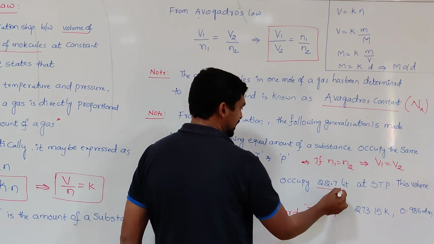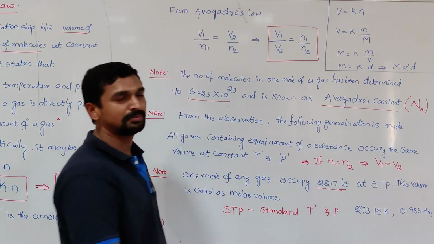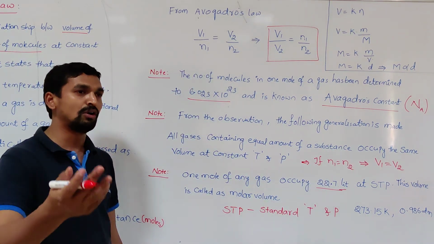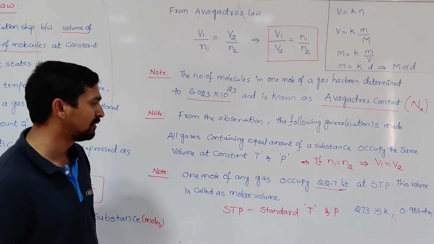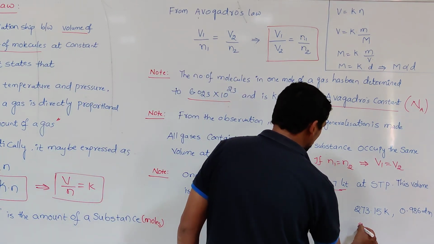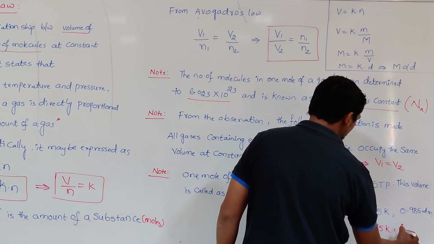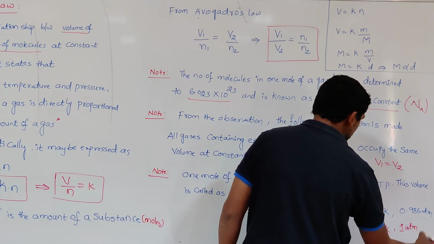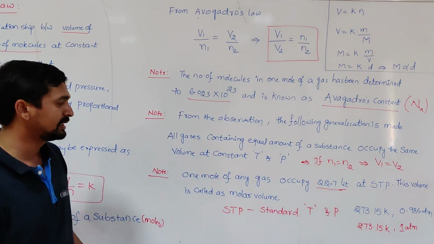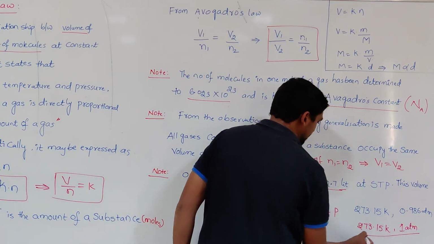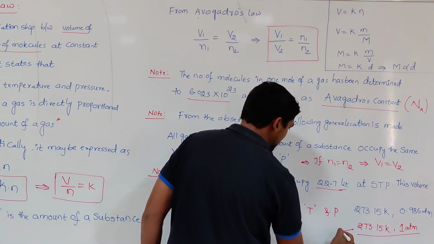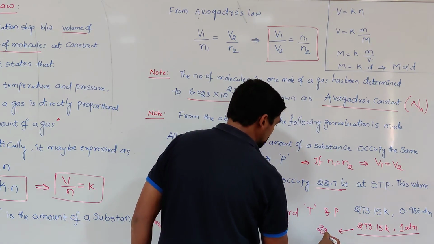This is what I have written here, but in most of the textbooks the old one, followed before 1982, is used. So at standard temperature and pressure, meaning 273.15 Kelvin and 1 atmosphere pressure, if these values are substituted, the value changes from 22.7 to 22.4 liters.